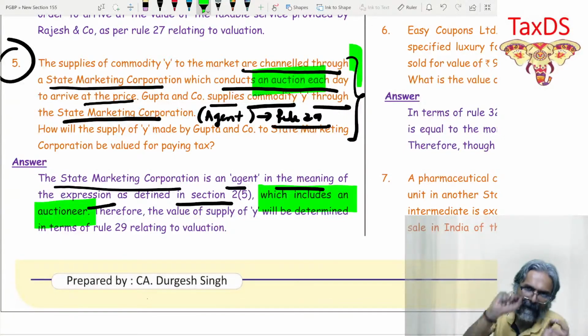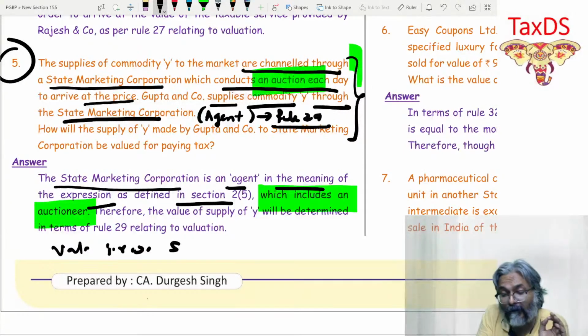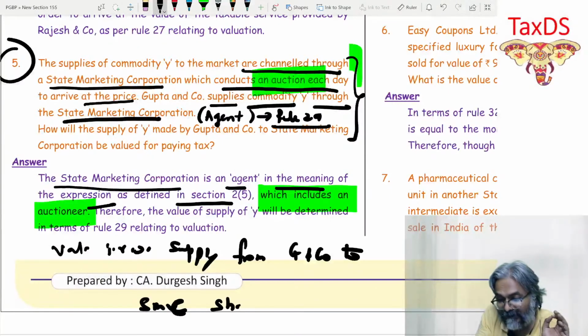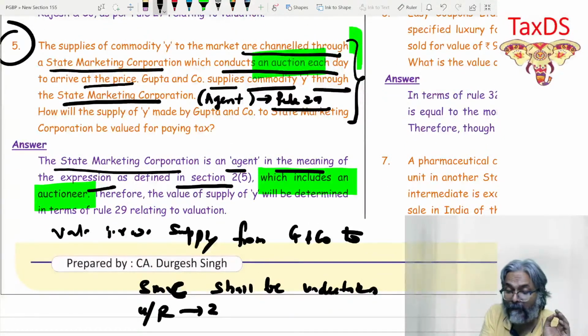Point number 3. Accordingly, valuation for which supply? Valuation in respect of what? In respect of supply from whom? From Gupta and Company to SMC. Gupta and Company to SMC shall be undertaken under which rule, students? Shall be, and this is my point number 3, shall be undertaken under rule number 29, students.